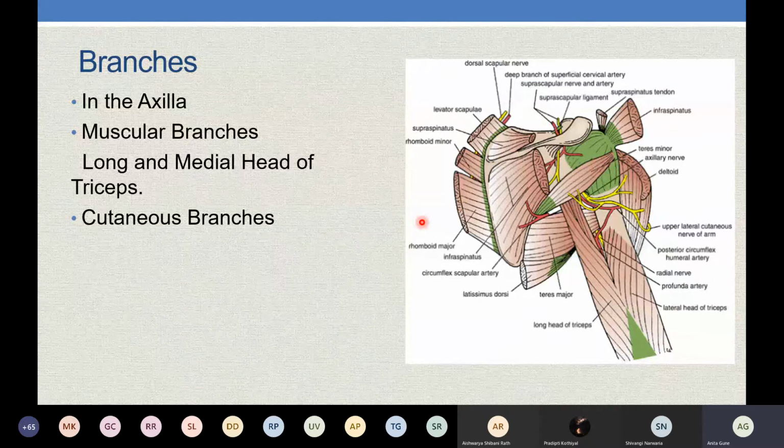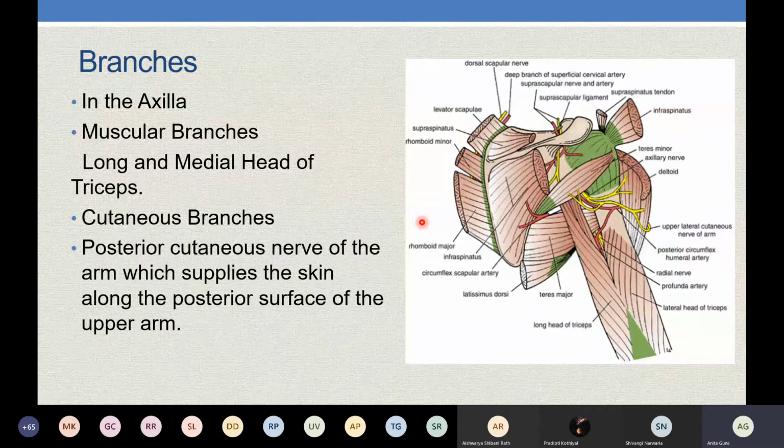It gives a cutaneous branch, which is called the posterior cutaneous nerve of the arm, obviously because it supplies the posterior surface of the upper arm.